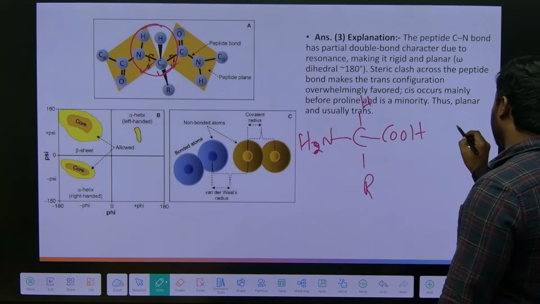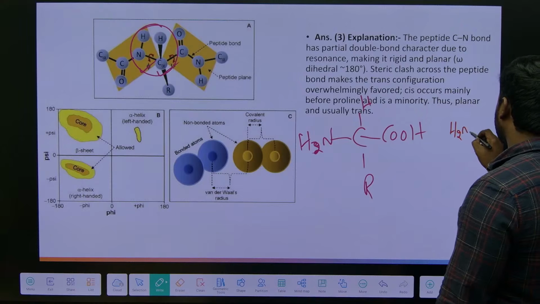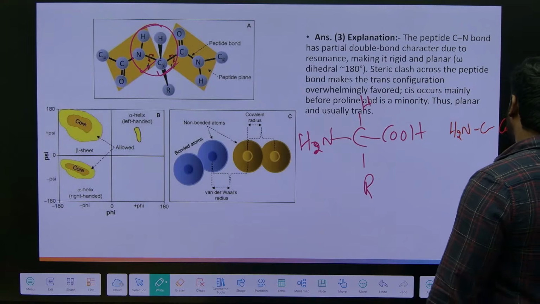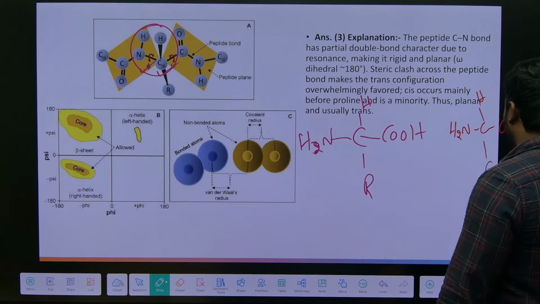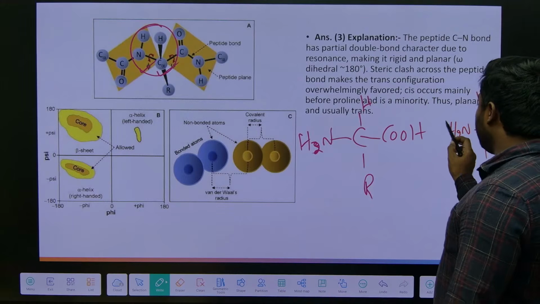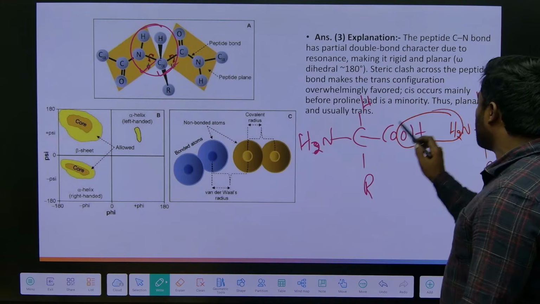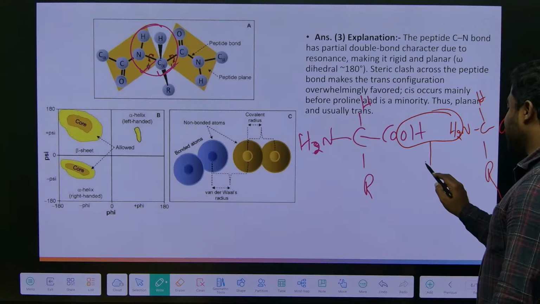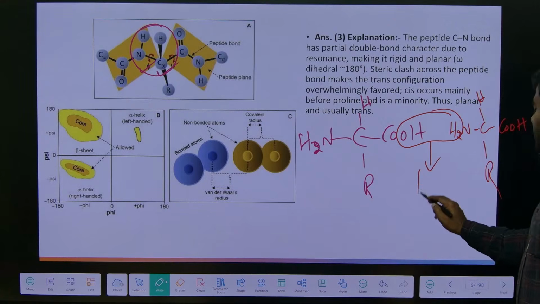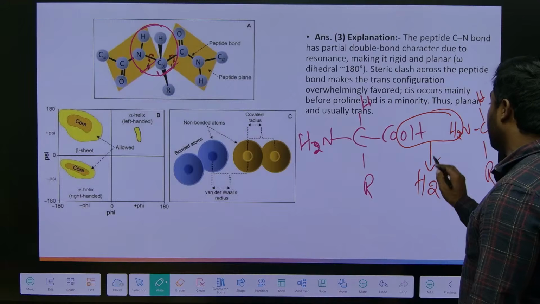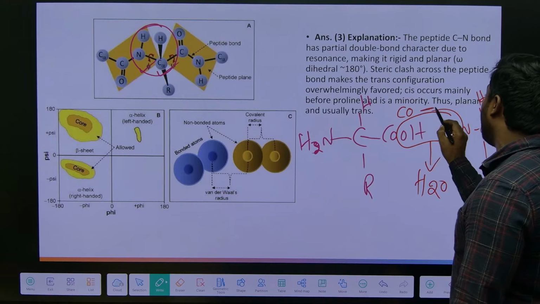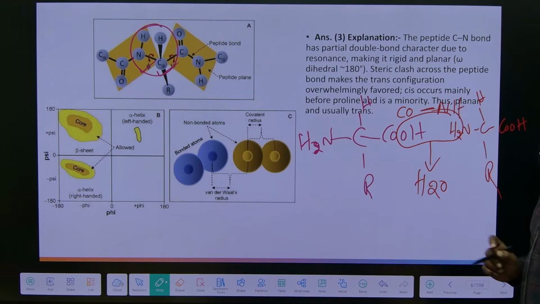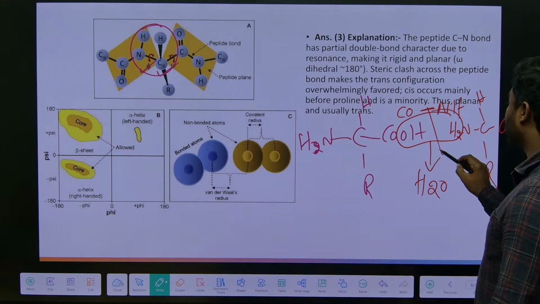And this will be the other amino acid, with carboxyl group, 1 hydrogen and R. Whatever bond is formed between these two groups, we already read what this reaction is: condensation reaction, where there is a loss of a water molecule. Then what do we get? We get a CONH bond, which is called the peptide bond.